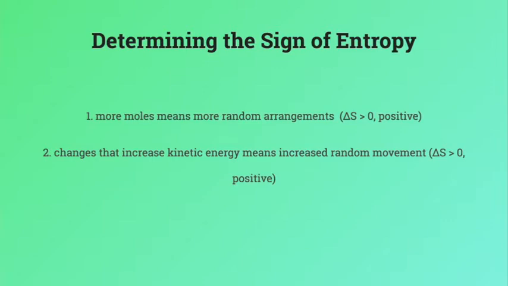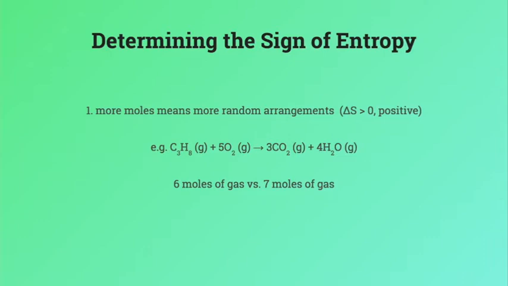When looking at a reaction, although you can't determine the magnitude of entropy, there are two important ways to predict the sign of entropy. First, in general, if more moles are produced in a reaction, then entropy is increased. More moles of stuff means more individual things that can be mixed up. There are more possible combinations of arrangements for the particles.